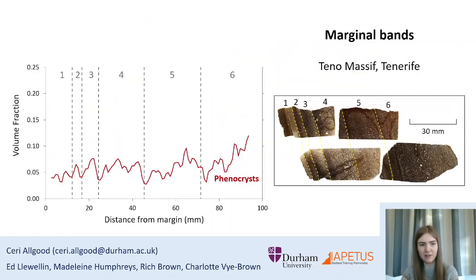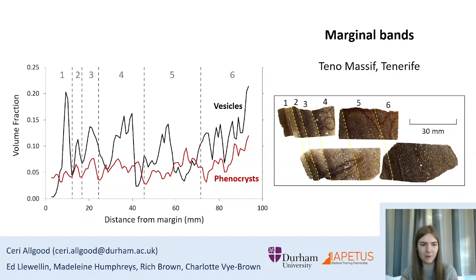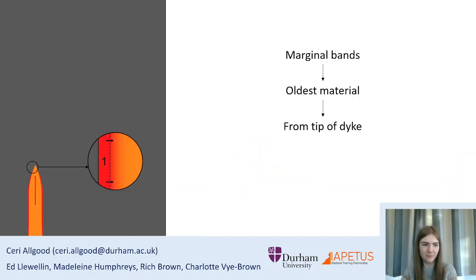In thin section, the Teno bands show a colour transition. This is due to a variation in the concentration of plagioclase phenocrysts. The darker zone at the onset of each band is caused by a drop in phenocryst concentration. The bands also show a systematic variation in vesicularity, which peaks in the centres of bands, then drops towards their edges. The presence of bands in the margins is significant.